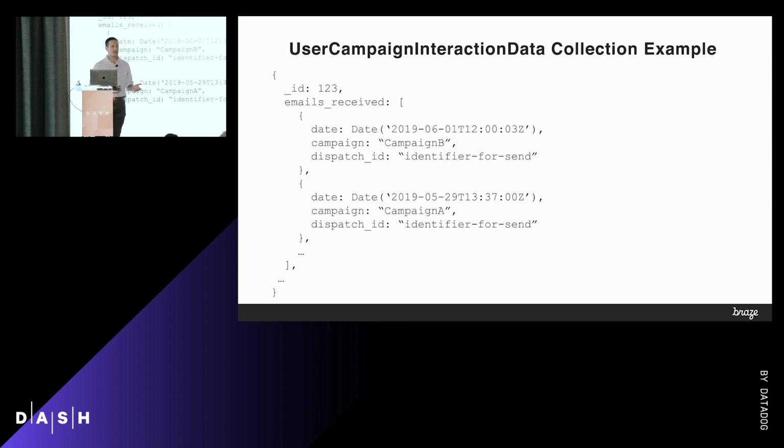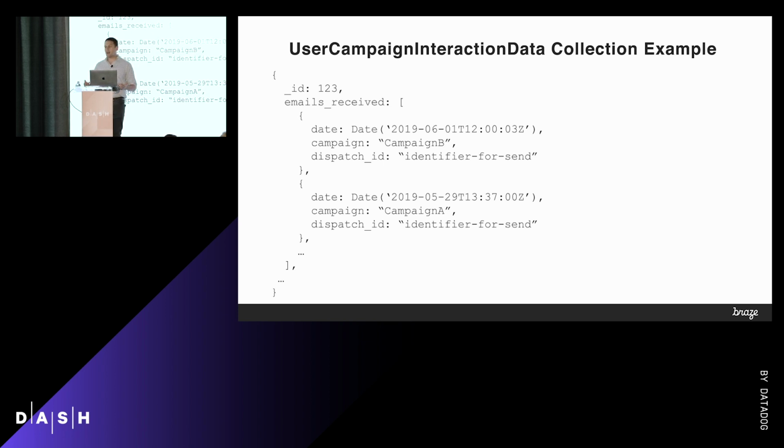And that's where the collection we talked about earlier comes in. I said how we use the percentage-based feature flipper to roll this out across all of our clusters, this user campaign interaction data document. And it turned out that this was really useful in the frequency capping use case as well as the originally intended use case. Each one of these documents has an array of received messages in it, and it contains a timestamp, the name of the campaign, as well as a dispatch ID, which are basically the three things that we need in order to do frequency capping.